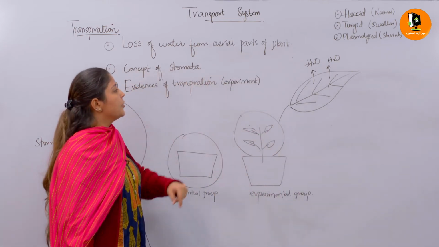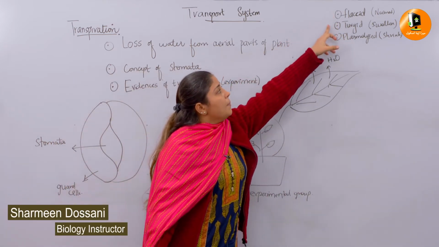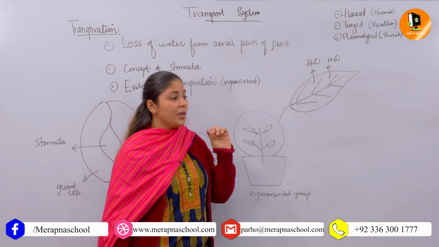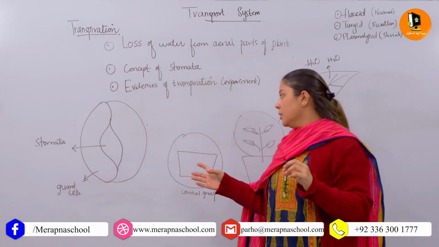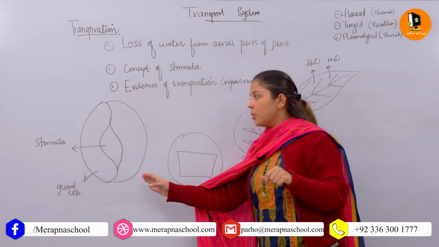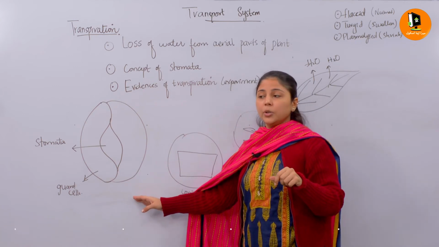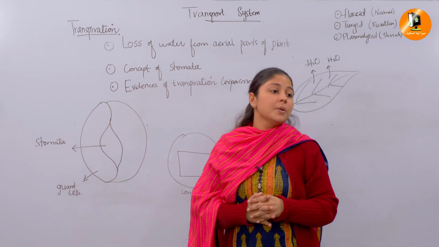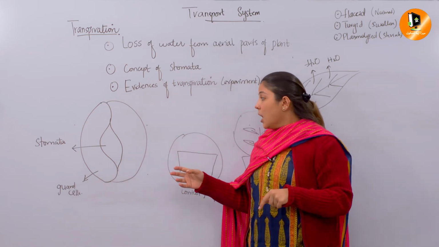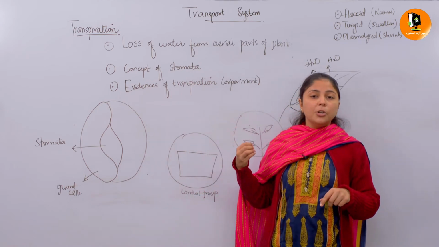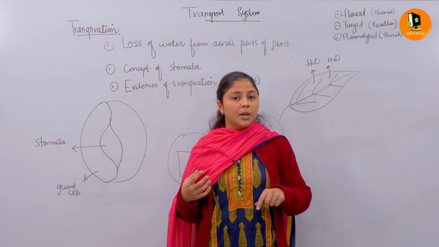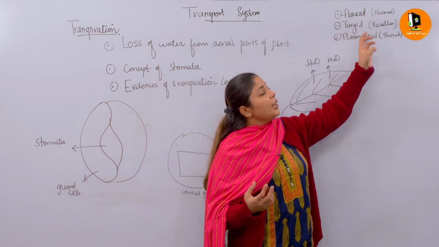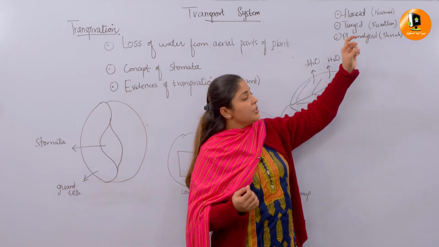Now just moving towards this concept. This is a very important concept about flaccid, turgid and plasmolysed. When we are talking about the opening and closing, no doubt in this session I am not going to explain the opening and closing of the stomata. In another video inshallah I am going to discuss it. But to further understand this concept, that how they gain the water molecules and how they absorb the carbon dioxide molecules.